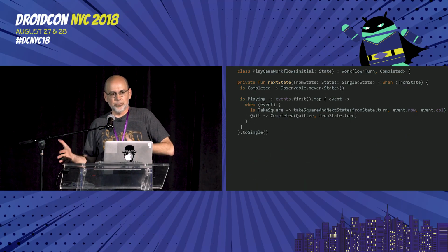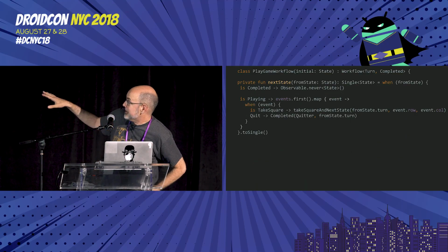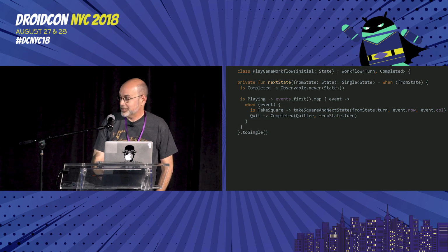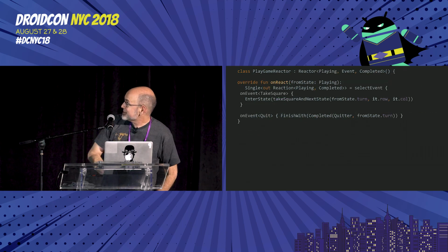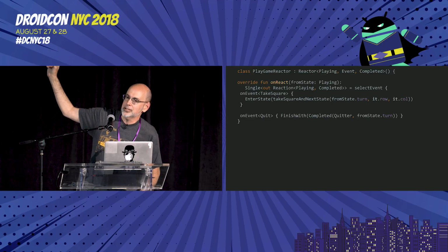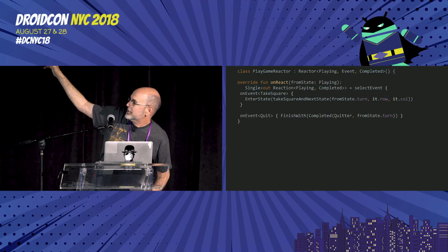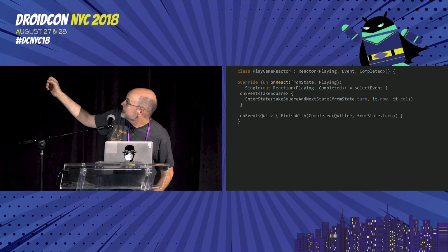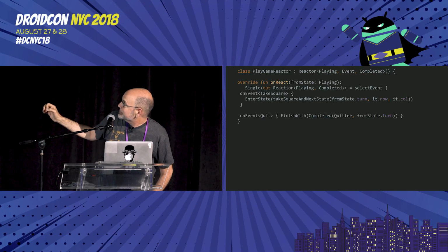And if I port my workflow to Reactor, it winds up looking like this. That's what it looks like before we port. There's the port. A reactor takes three types. It's got the state that it's cycling through. It's got an explicit event type, the events that it's willing to accept, and it still has that I'm done now, here's my result type parameter, which we've been debating getting rid of, but it's still been really handy.